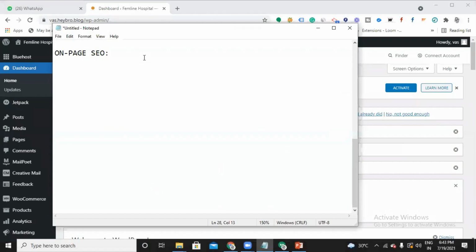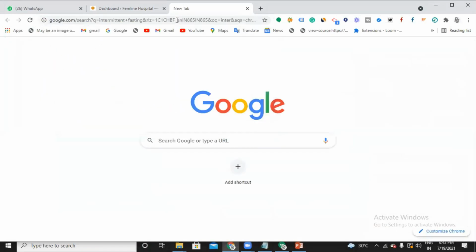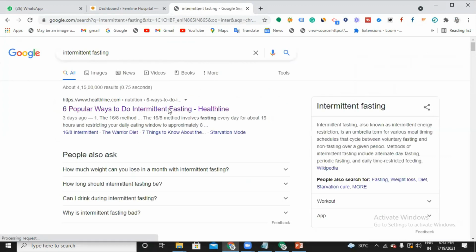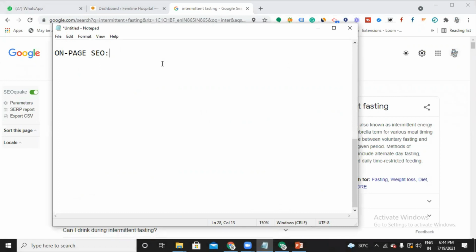So on-page SEO means optimizing my site. I can say, simply optimizing within the site. So why do we have to optimize the site? Now you can see when you search for any keyword, a website is coming on top because they have done proper on-page SEO. Because of performing this proper on-page SEO, they are making their website rank on top. So here they are simply optimizing their websites for search engines.